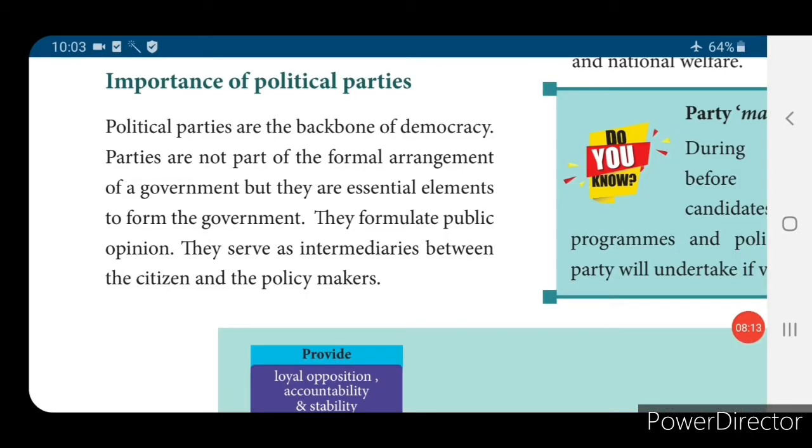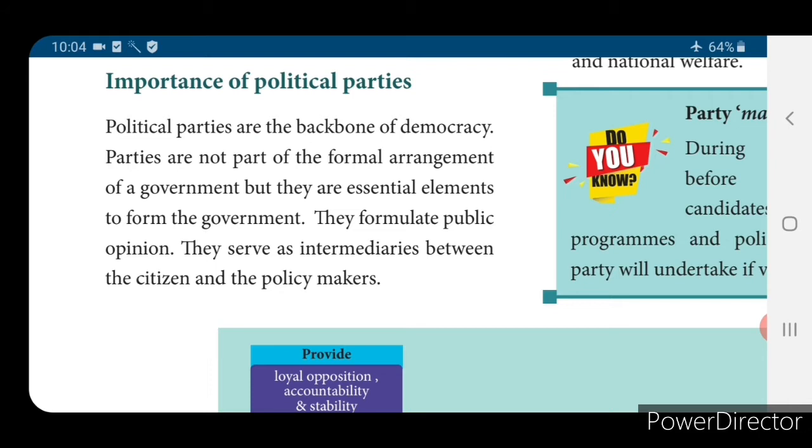Next one, importance of political parties. Political parties are the backbone of democracy. India, you know, is a democratic country, and in a democracy, the political party plays an important role. Parties are not part of the formal arrangement of a government, but they are essential elements to form the government. To form a government in India, a political party is very, very important.